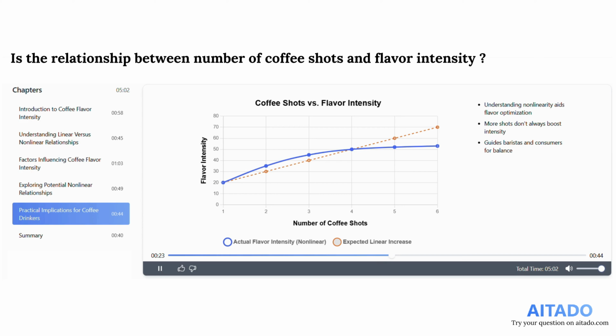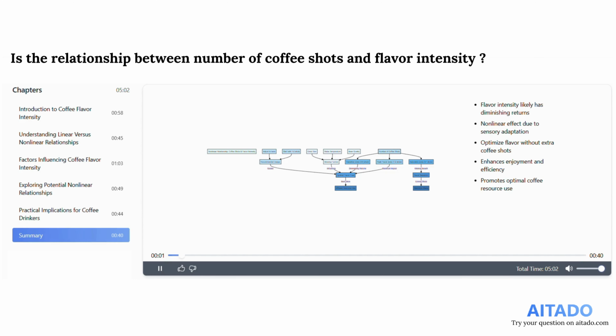This means simply adding more shots won't continually boost intensity, as one might assume from the dashed orange line, which represents the expected linear increase. For both baristas and coffee enthusiasts, this insight is crucial. It helps in achieving a balanced flavor, guiding decisions on the perfect number of shots to use for an ideal cup of coffee.